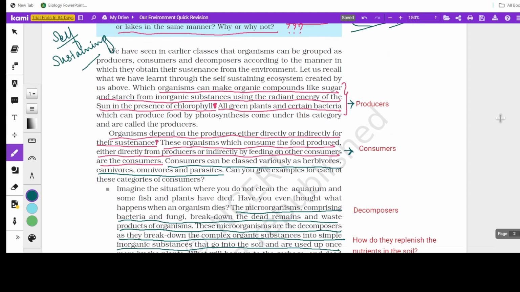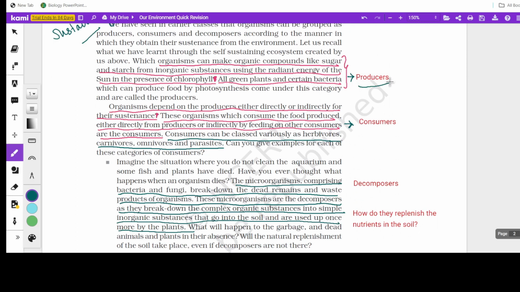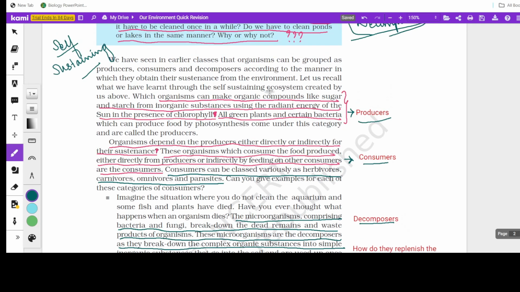Now the next paragraph talks about producers. The next paragraph talks about consumers, and the following one talks about the decomposers. Here they give the definition of producers: organisms that can make organic compounds like sugar and starch from inorganic substances like carbon dioxide and water, using the radiant energy of the sun in the presence of chlorophyll. Could you relate this? This is actually the definition of photosynthesis. Such organisms are called producers. Examples: green plants and bacteria.